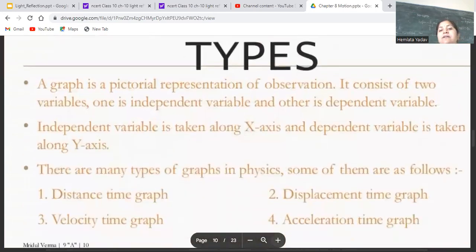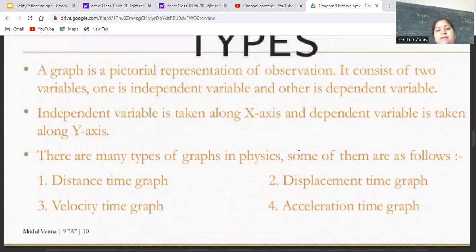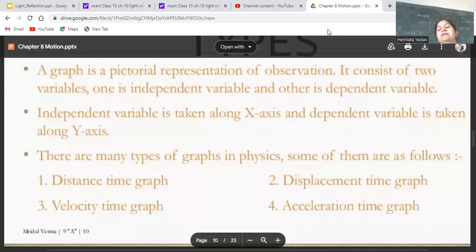A graph is a pictorial representation of observation. It consists of variables, one is independent and the other is dependent. Independent variable is taken on the x-axis. So x-axis पे हम independent variable लेते हैं जो change नहीं होंगे, and dependent variable is taken on the y-axis.